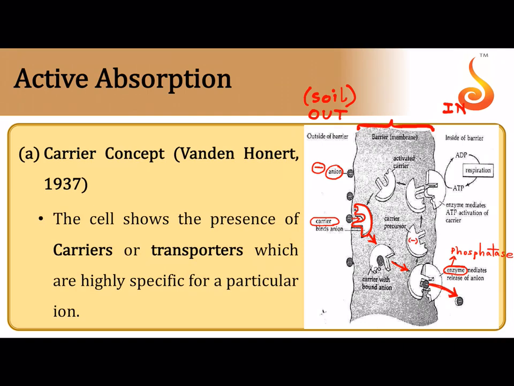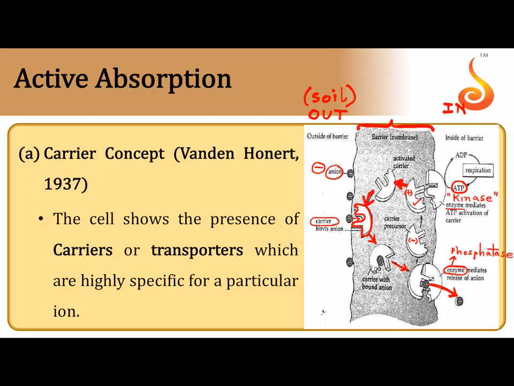Now this inactive carrier is made active by an enzyme referred to as the kinase enzyme, which will use energy from ATP. So by using energy from ATP, what was inactive will now become active. Once the carrier protein is active, again it will flip back to its original position.